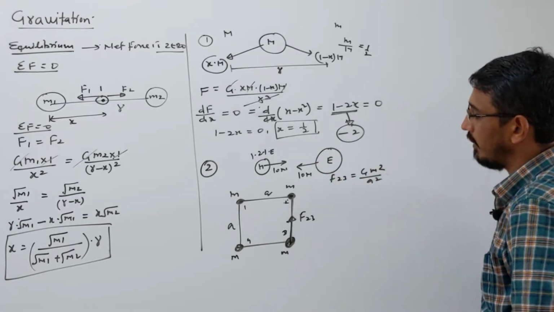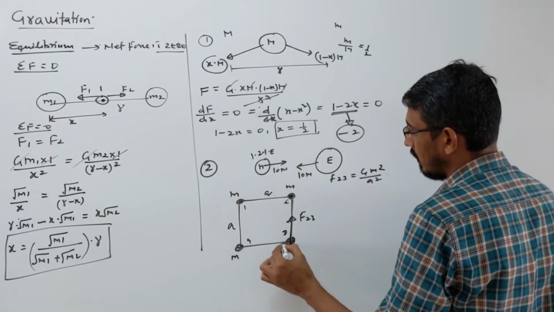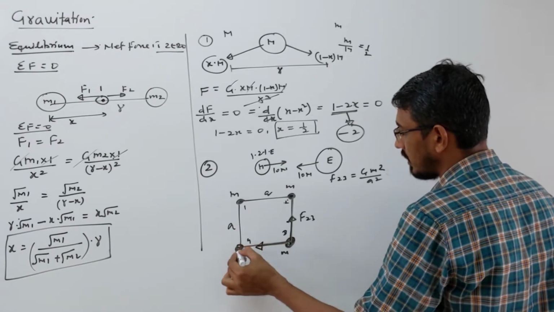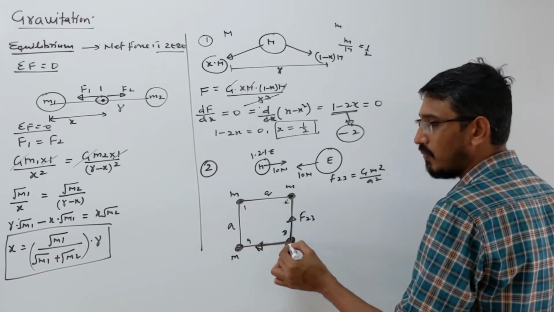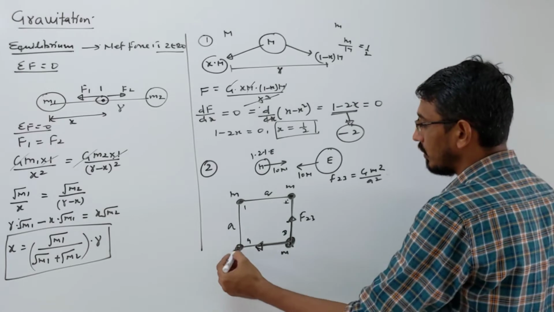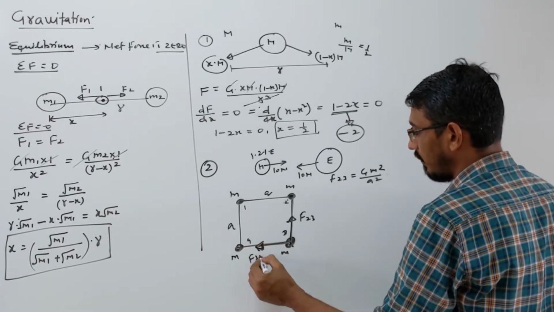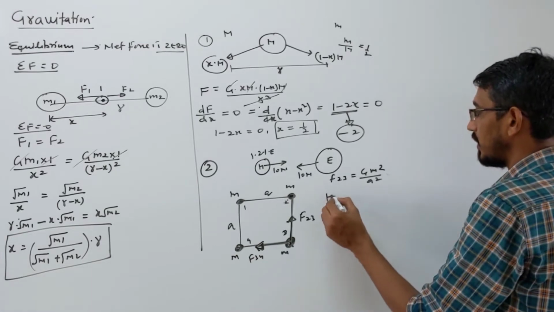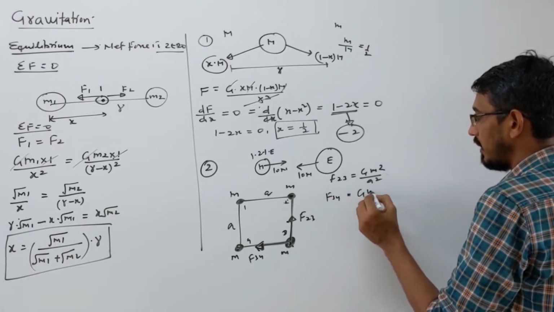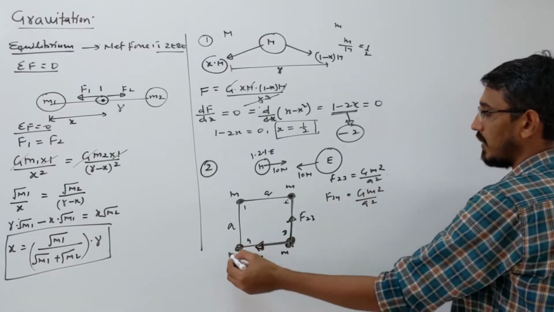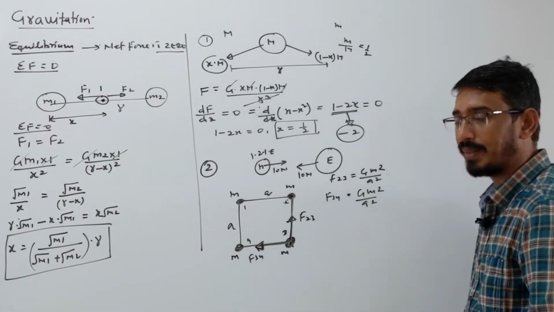Now the force between these two masses. This mass will attract that mass. We are finding net force on this, keep in mind. So that mass will attract that mass towards it. So what is the force name? Let's call it F34. So what's the value of this F34? That becomes again G M square upon A square. Mass is M, distance again A, correct.